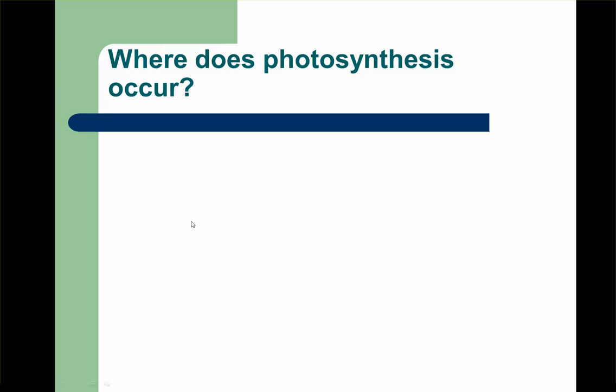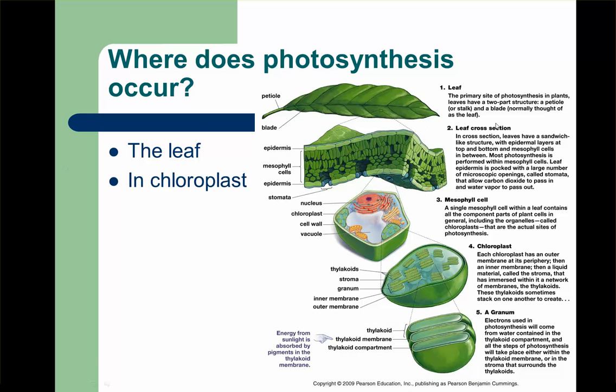Where does photosynthesis occur? Photosynthesis in plants, which we are going to focus our energy on, will occur in the leaf. And within the leaf, we can look actually into a plant cell and then into the organelle, the chloroplast, within the plant cell. So if we look here, we have the leaf, the primary site of photosynthesis. We take a cross section of that. You can see all these little plant cells. Photosynthesis will take place in the mesophyll cells. So those are the cells in the interior of this leaf. Within the cells, you'll be able to find the organelle, the chloroplast.